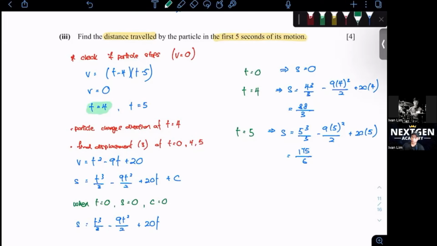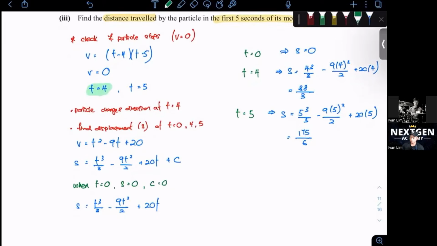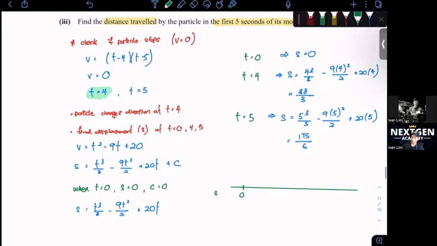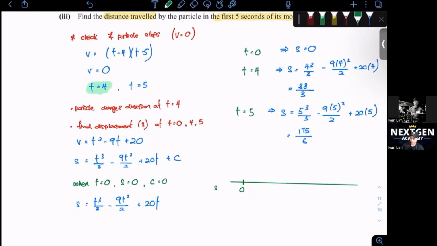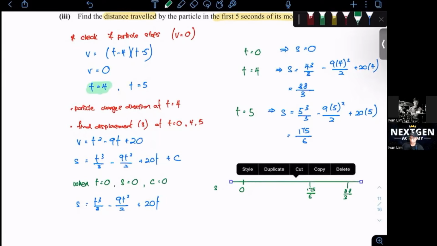So now we draw the motion line. I think it's called a motion line, I can't remember the name. Timeline, motion line. At the start, this is where you are. We put the s, which means your displacement on the x-axis. There are a few main points: 0, then 175 over 6, and then 88 over 3. You have to change it to decimal to see which one is smaller, so you know where to put both of them.